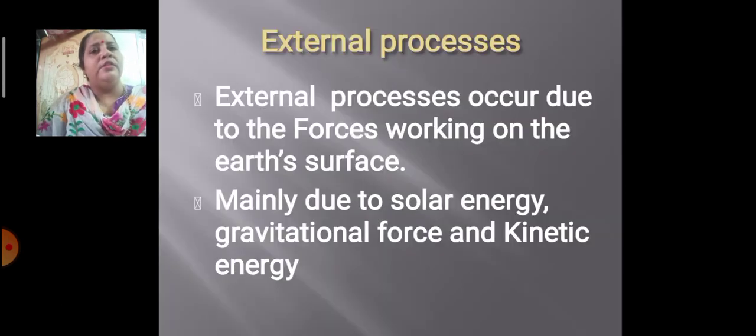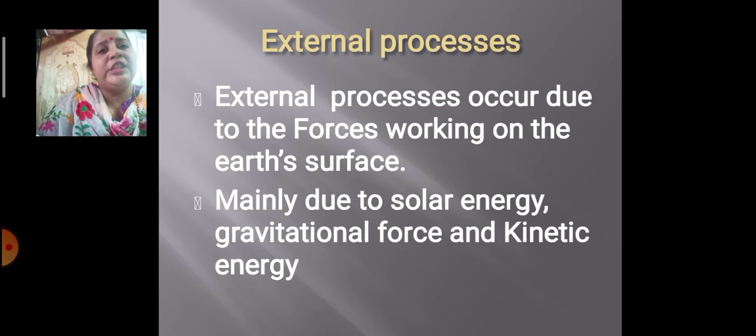Okay, so let's learn. External processes occur due to the various forces which are acting on the Earth's surface, like the solar energy, the kinetic energy, the gravitational force. These are the various forces which are acting over the Earth's surface, and this is causing external processes on the Earth's surface.